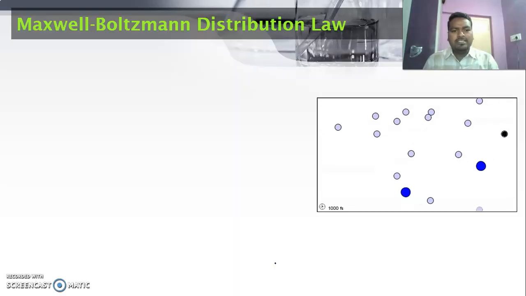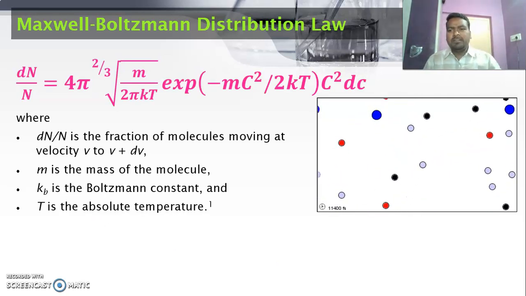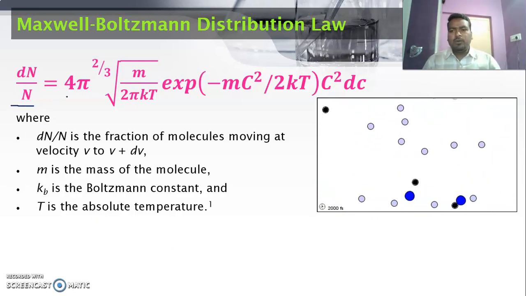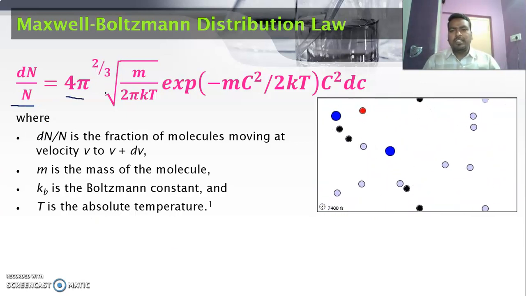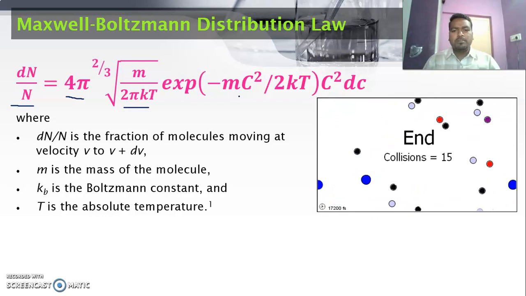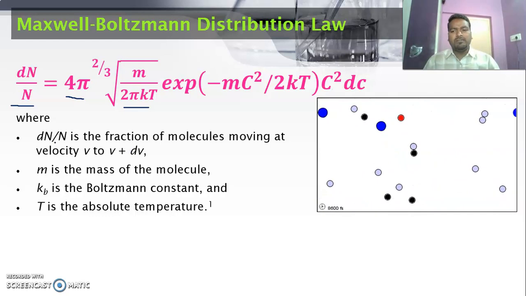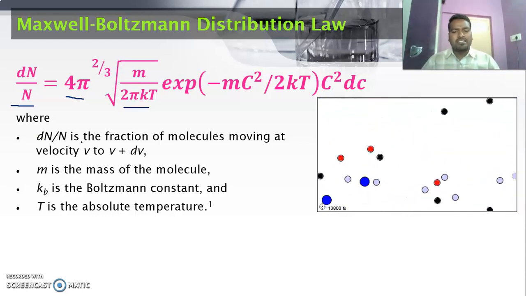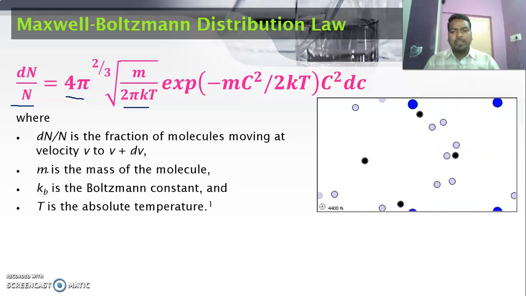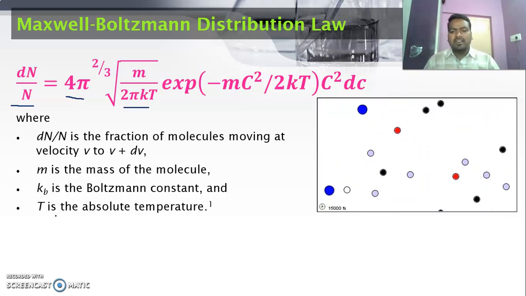So now let us see the mathematical expression. The mathematical expression is given by dN by N is equal to 4 pi to the power of 2 by 3 into square root of m divided by 2 pi kT, into exponential to the power of minus mc squared divided by 2kT, into c squared into dc, where dN by N is the fraction of molecules moving at velocity v plus dv, m is the mass of the molecule, kB is called the Boltzmann constant, and T is the absolute